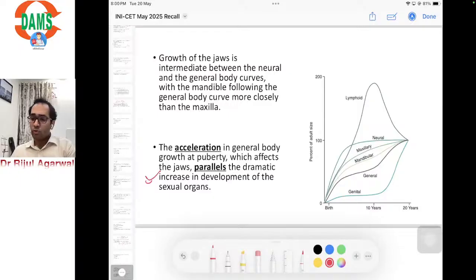Had they asked you about maxilla and mandible separately, the maxilla approximates the neural body curve more and the mandible the general body curve more.